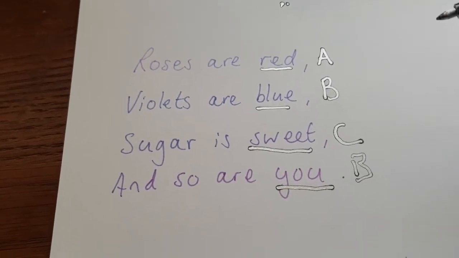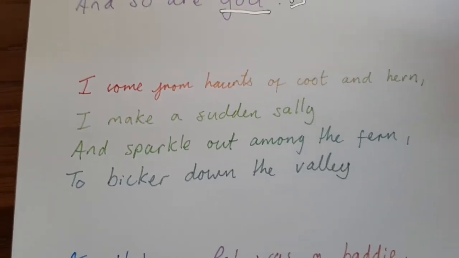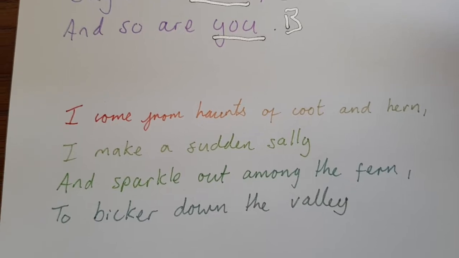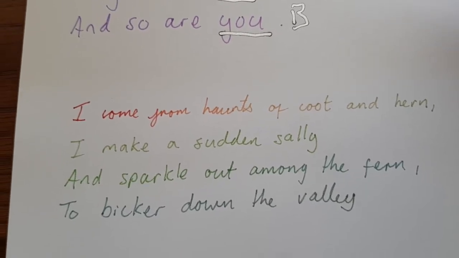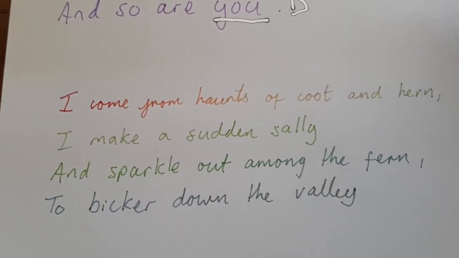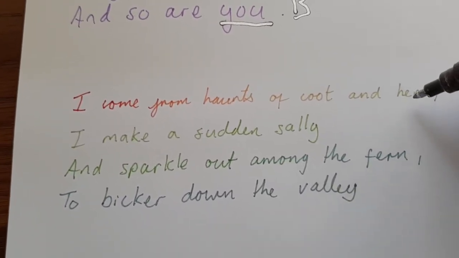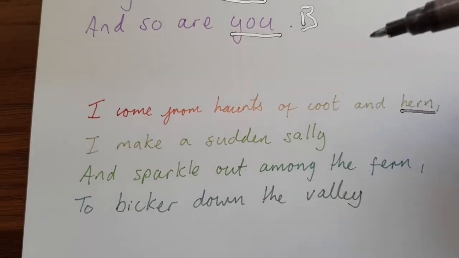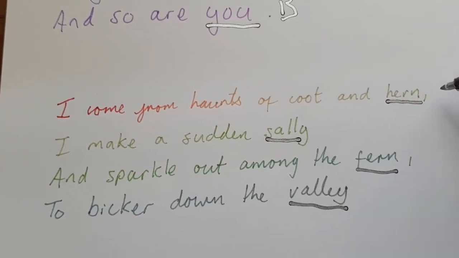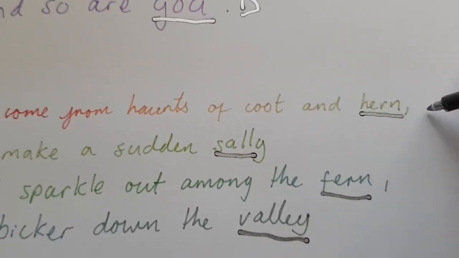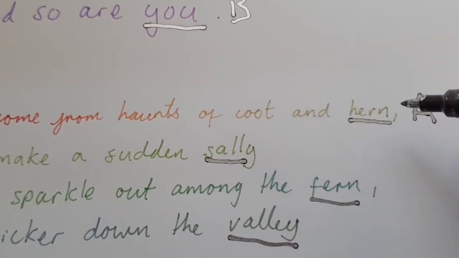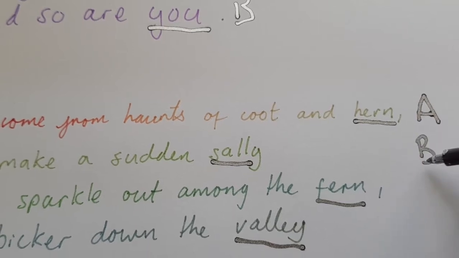Okay, let's have a look at this one, a pretty old one. I come from haunts of coot and hearn, I make a sudden sally and sparkle out among the fern to bicker down the valley. So this is a poem all about a river. And let's have a look at the end of each line. We have hearn, sally, fern and valley. So start off, we have hearn, so we'll call that A. Now sally does not rhyme with hearn, so we need to call it something different, so let's call it B.